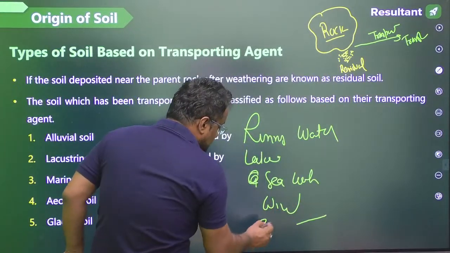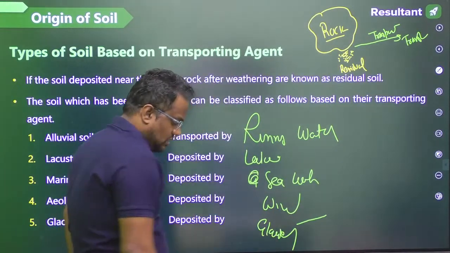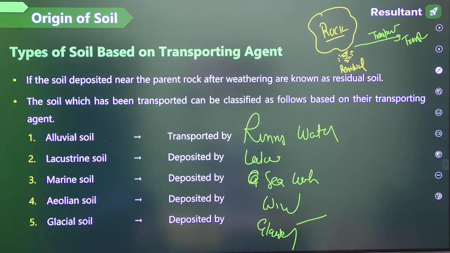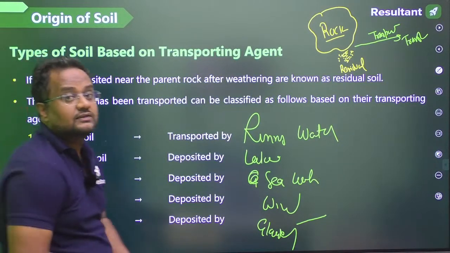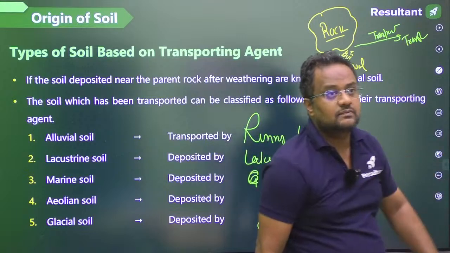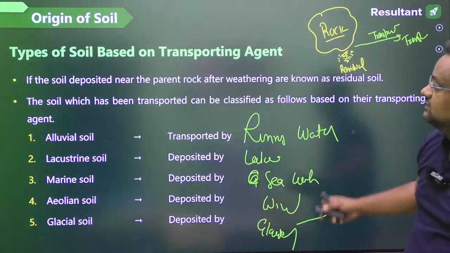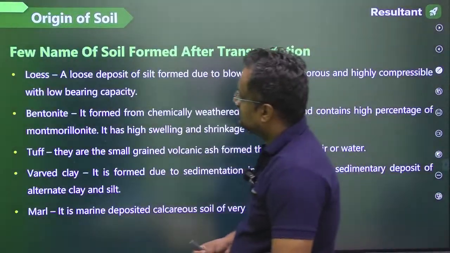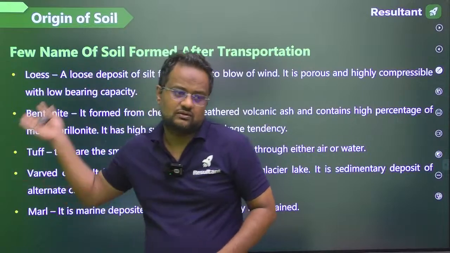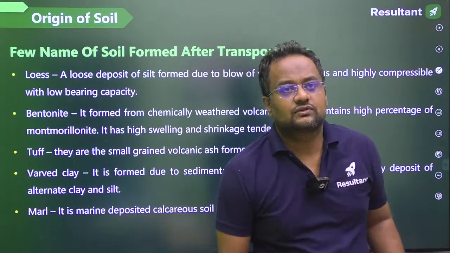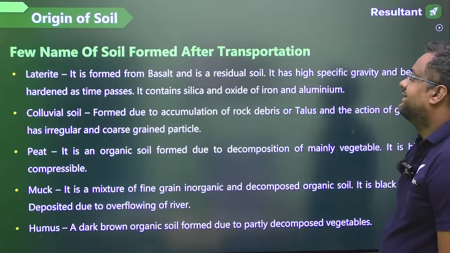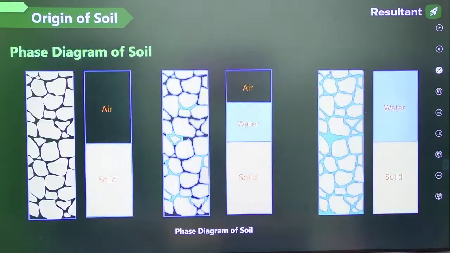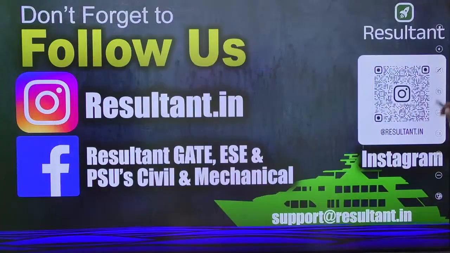If it is deposited by glaciers, it is called glacial soil, guys. So on the basis of which agency is transporting them, the various soils are called like this. Now there are other soils too. You have to remember which soil is which. You can see this. So guys, phase diagram, this is the origin of properties.